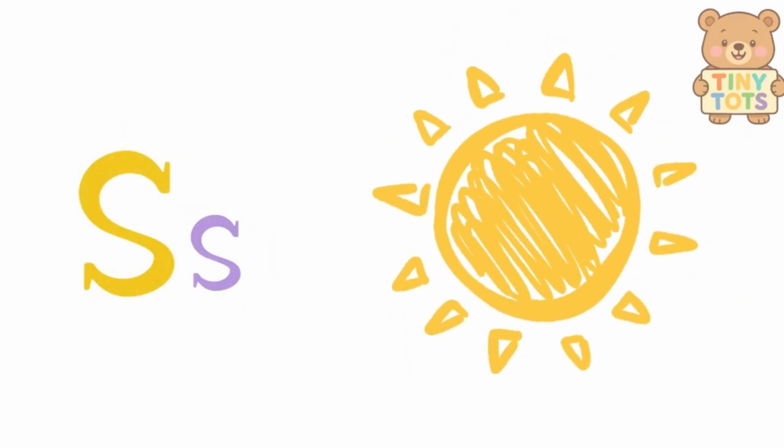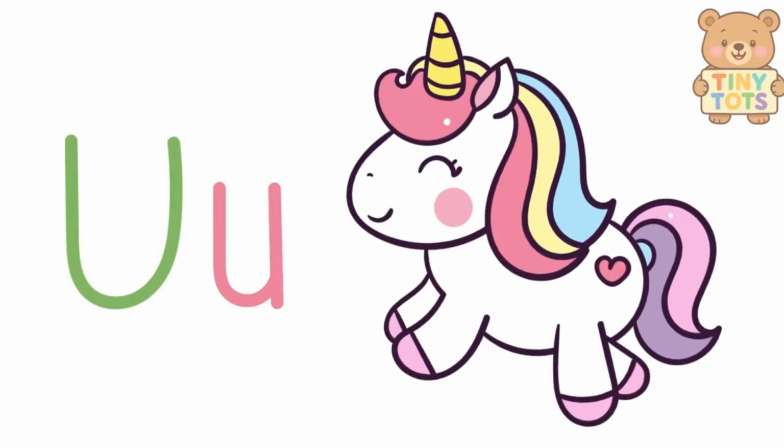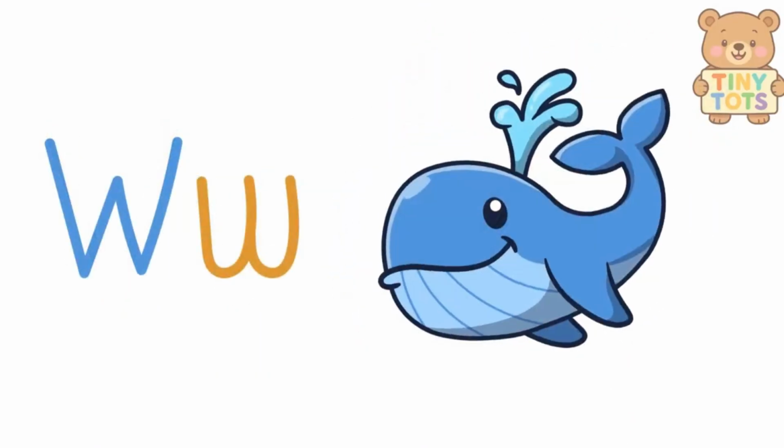S is for sun and star. T is for tree and train. U is for umbrella and unicorn. V is for van and violin.